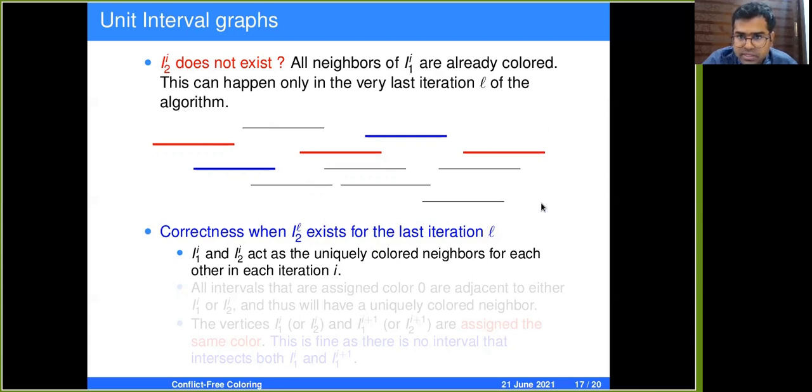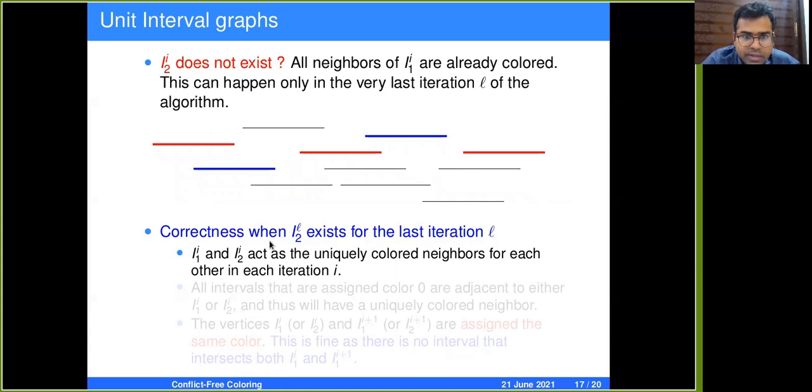For example, these are the vertices in the first iteration and the second iteration, and in the third iteration, there is only one vertex which is colored with red. There is no neighbor of it to be colored. Hence, there is no I2L. So we first argue for the case where I2 exists for all the iterations, and then later argue for the case where I2 does not exist for the last iteration.